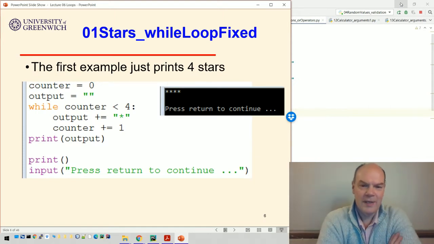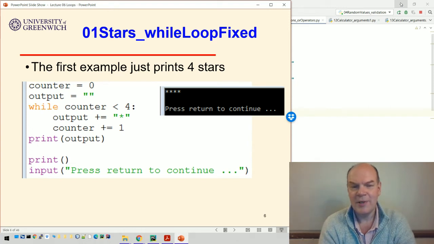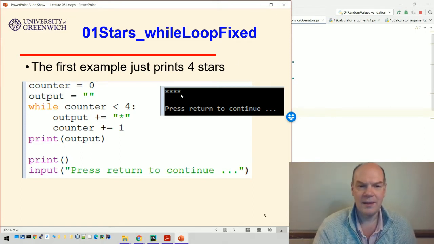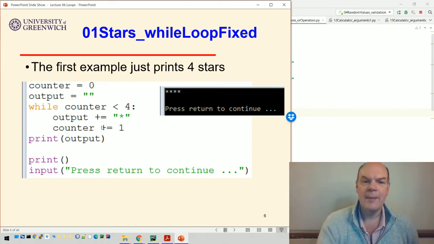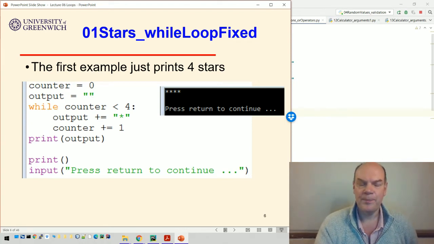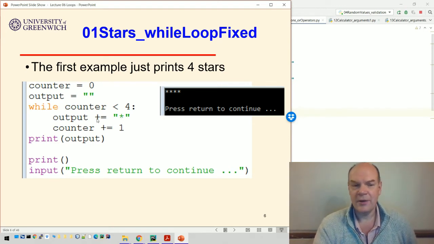So here's an example. Our simple examples, just to demonstrate what's happening, we're just going to print out some very simple output. In this case, this while loop has a string called output, which is set to be an empty string to start with. So two inverted commas next to each other, there's nothing in the string. And then each time it goes around the loop, what happens? We add an extra star onto the end of the output string, and the counter goes up by 1.